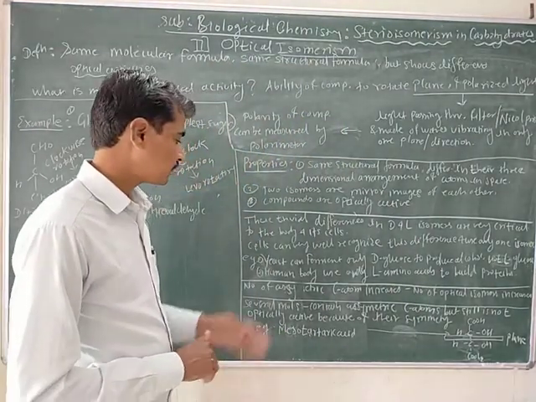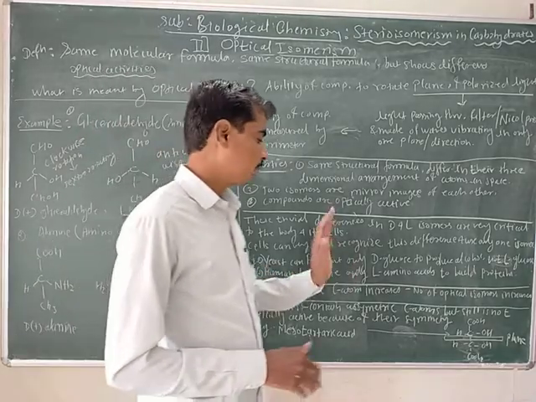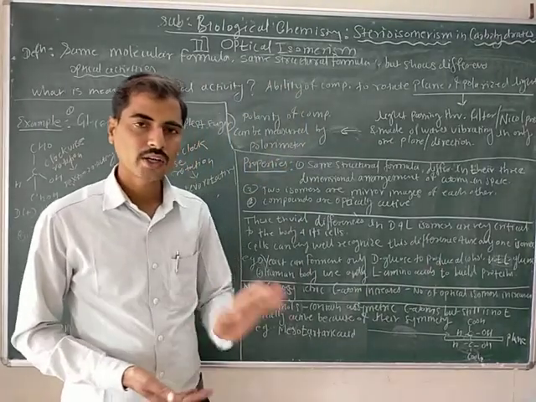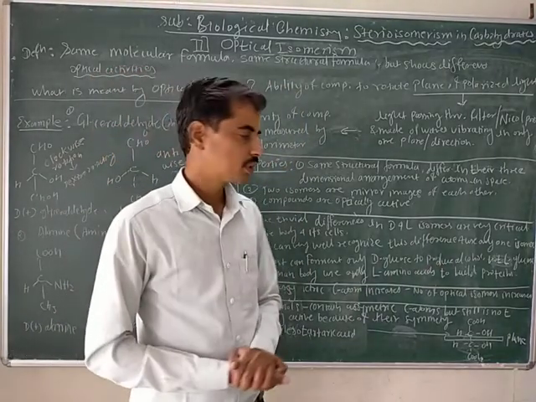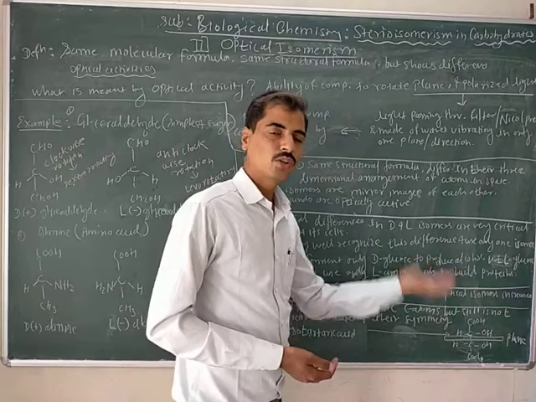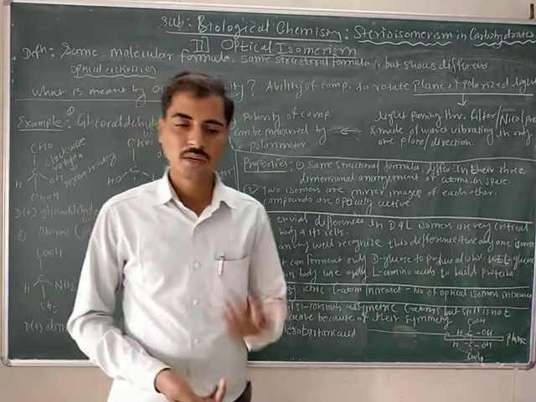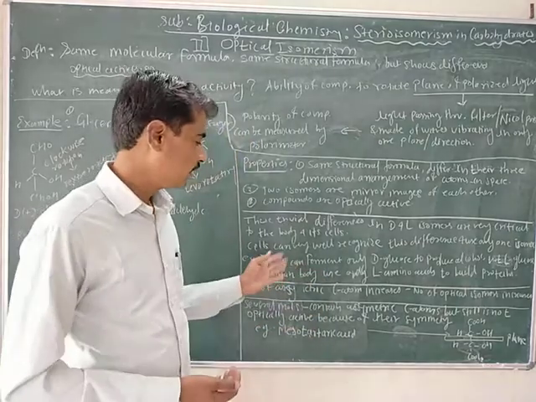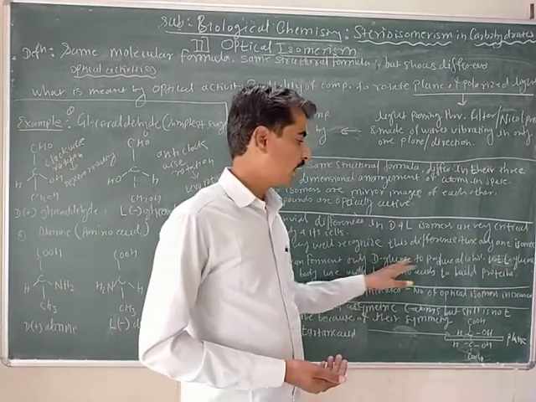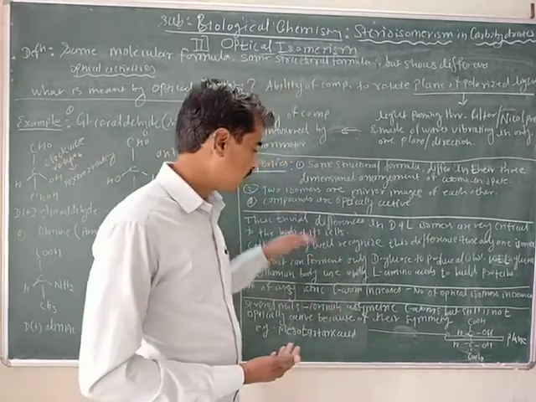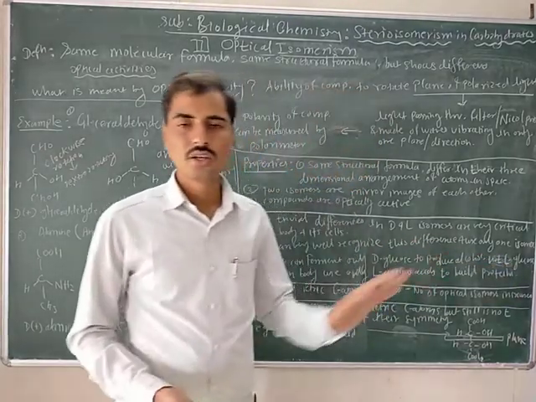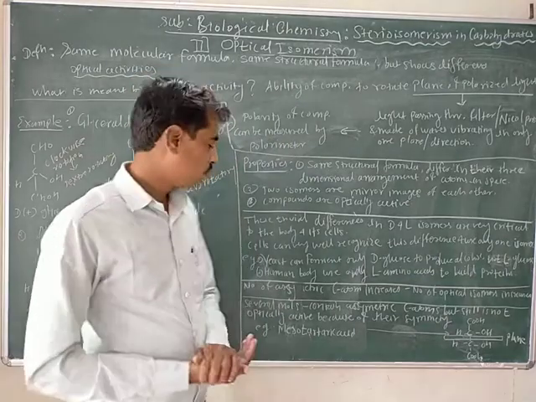For example, yeast can ferment only D-glucose to produce alcohol, not L-glucose. That means when we put both types of glucose, D-glucose and L-glucose, for fermentation with the help of yeast, the yeast reacts only with D-glucose and produces alcohol; it cannot react with L-glucose, and there is no production of alcohol.